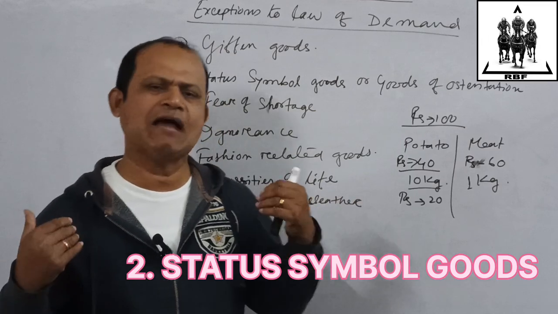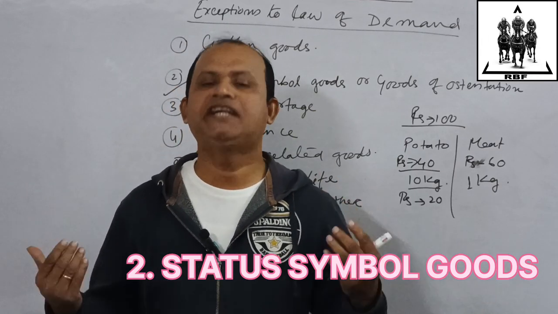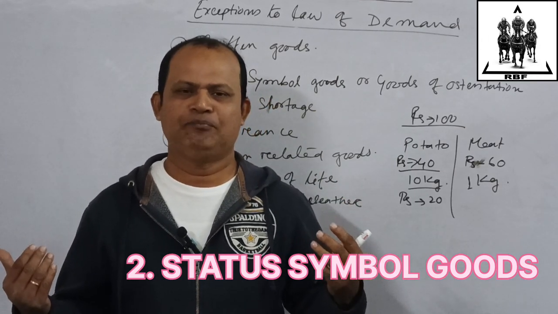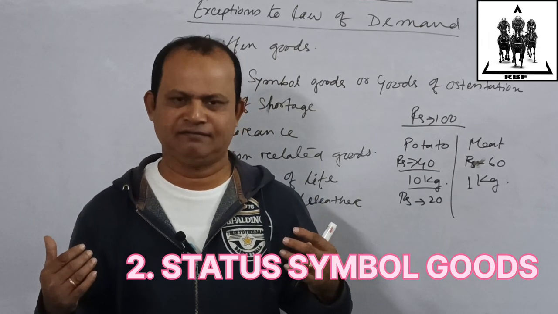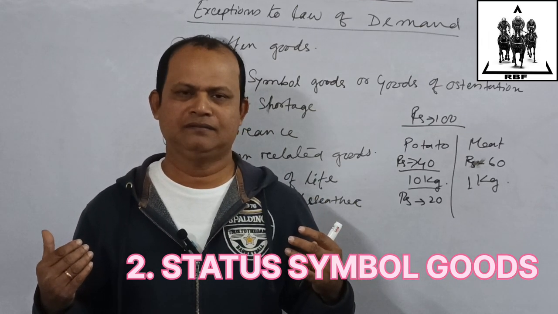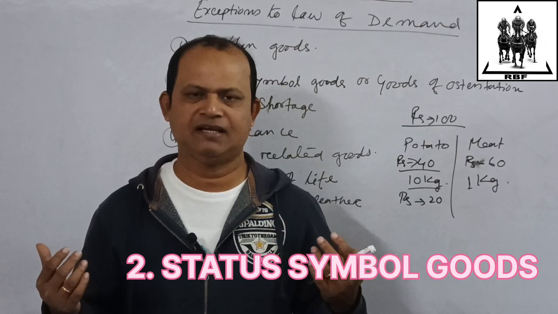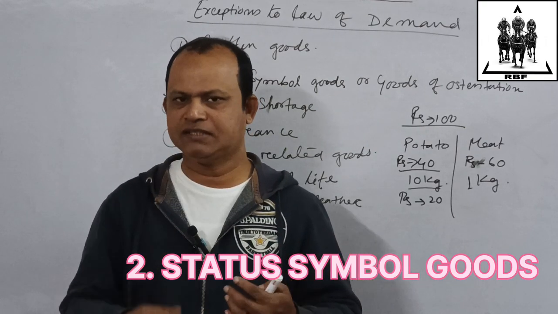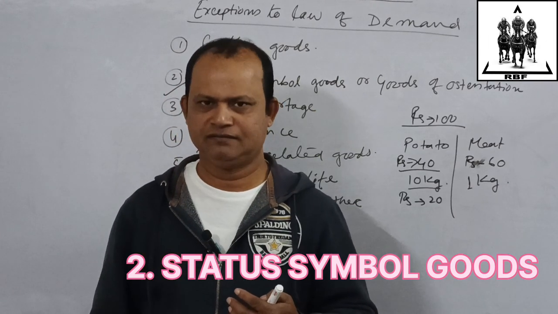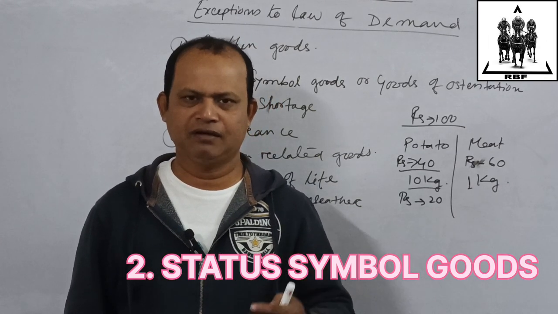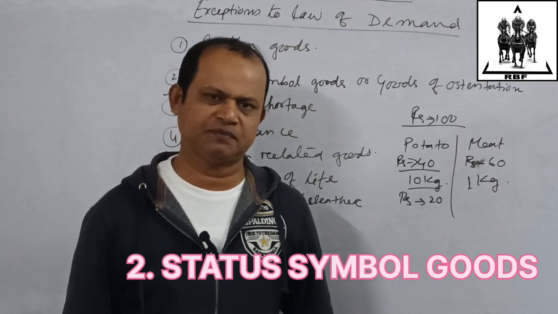A costly number of paintings, paintings of M.F. Hussain, 50 crore, 100 crore, the painting of Mona Lisa. Oh, the most important thing, the painting of Vincent van Gogh, the Sunflowers, thousands and lakhs of crores is its price.